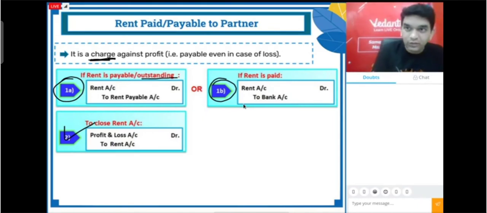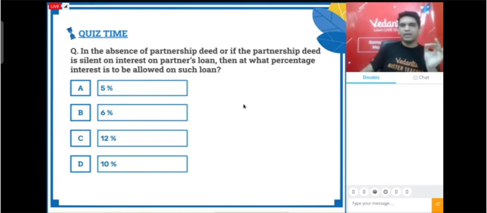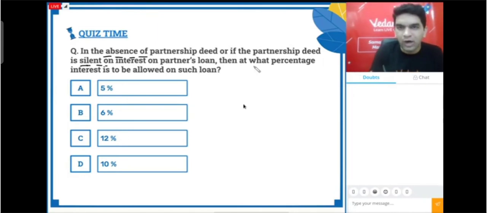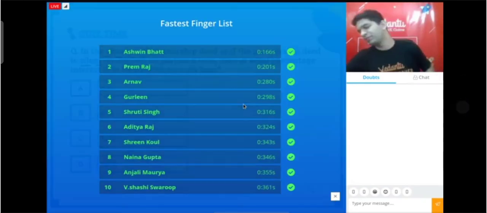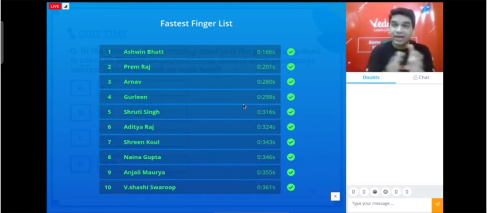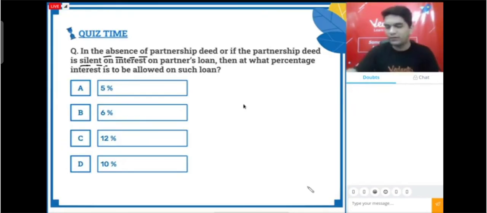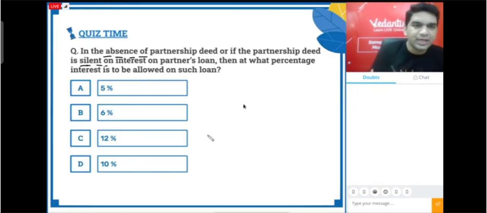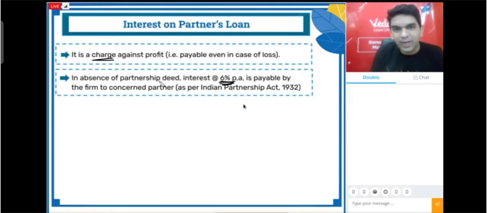This is your first quiz for the day. In absence of partnership deed, or if the partnership deed is silent on interest on partner's loan, what percentage interest is to be allowed on such a loan? All the fastest people are right. Superb, amazing. Ashwin, very good, you're the first one to answer. As I have told you, the correct option is B, that is 6%. Look at this: in absence of partnership deed, interest at 6% per annum is payable by the firm. So the percentage is 6%.